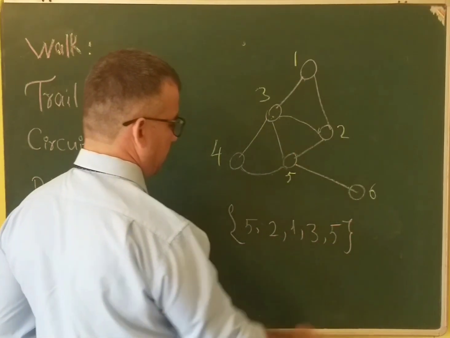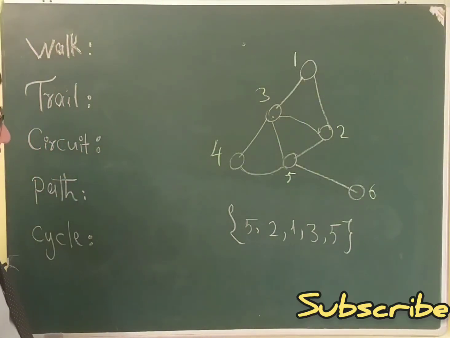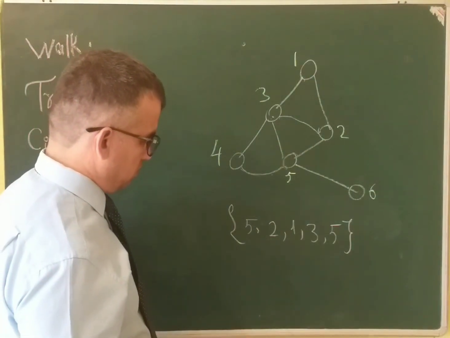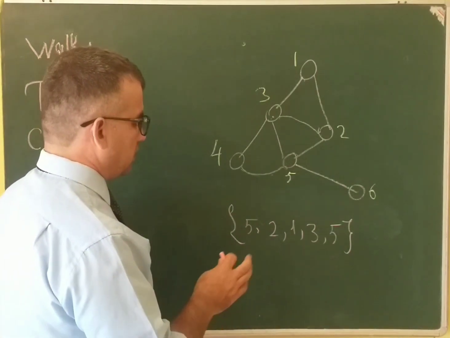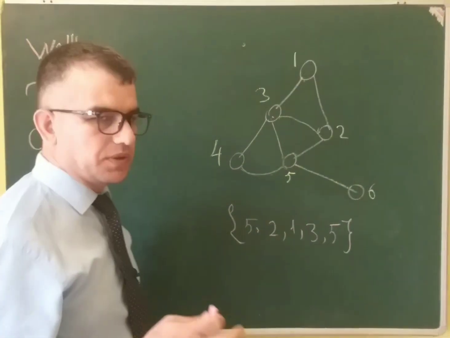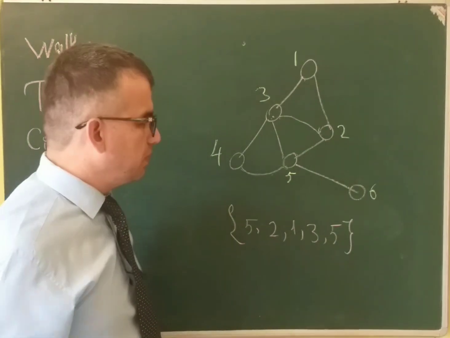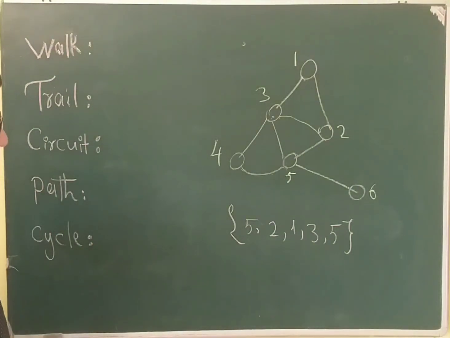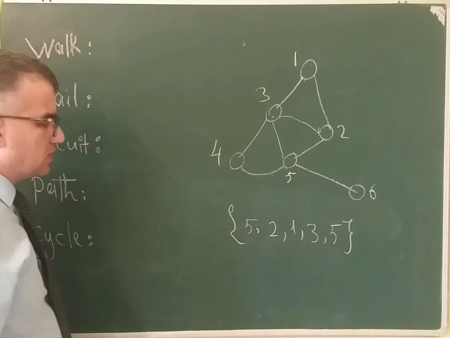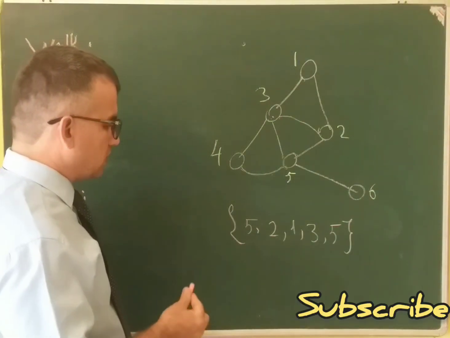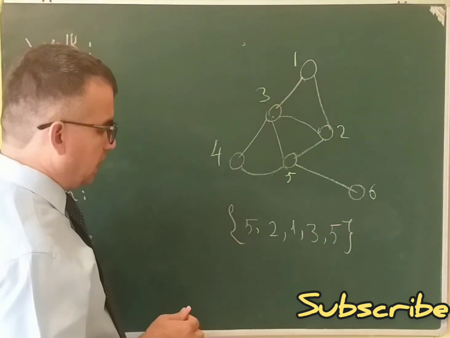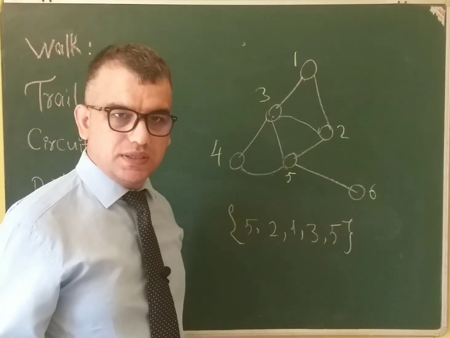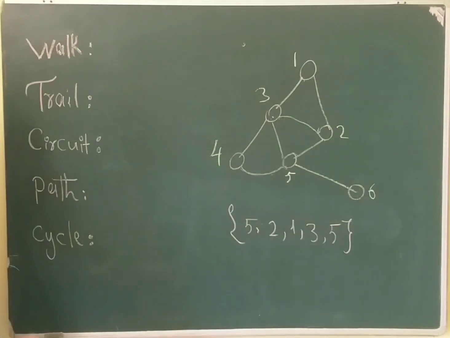It is a circuit, and in this trail we repeat some vertices, but we have to be clear that in a trail we don't have any repeated edge. Edges will not repeat in a trail and a circuit. A circuit of a graph is a closed trail, and in the trail, as we said, vertices may repeat, but edges will not repeat.